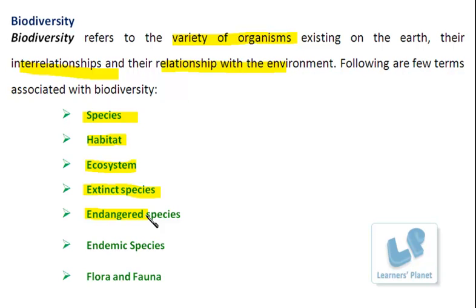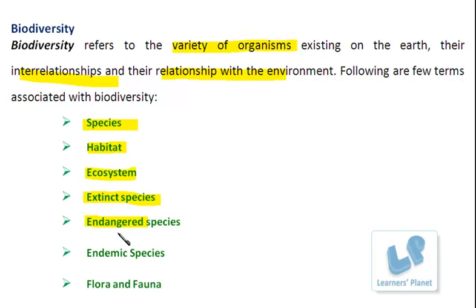Such organisms are known as endangered species. Why these species are facing such a threat, and how we can protect them, we are going to study later on. For now, just remember that these species are those whose number is getting diminished day by day, right?